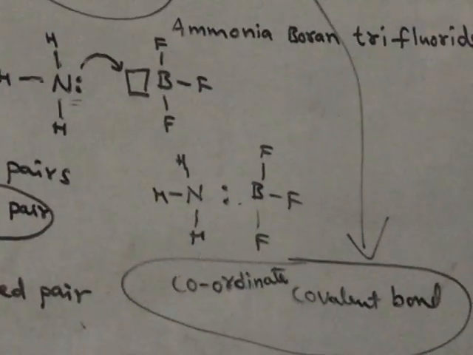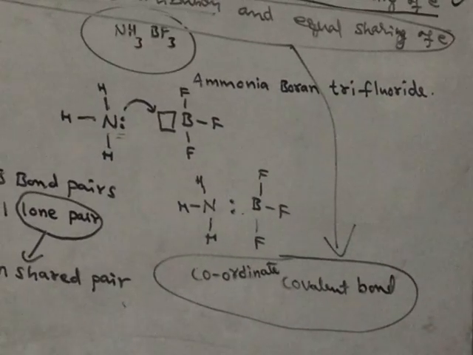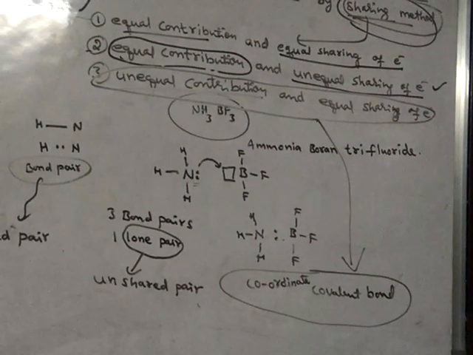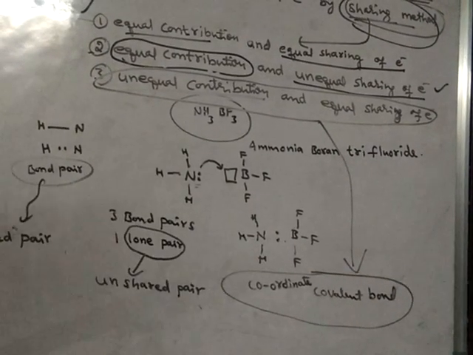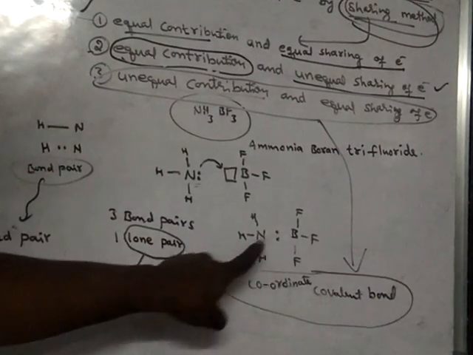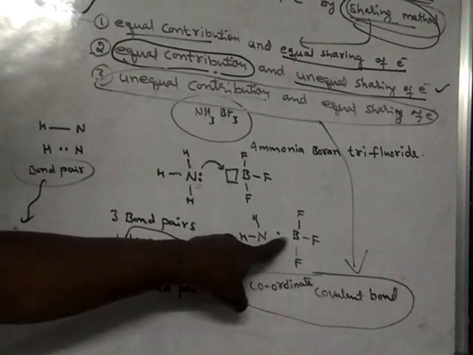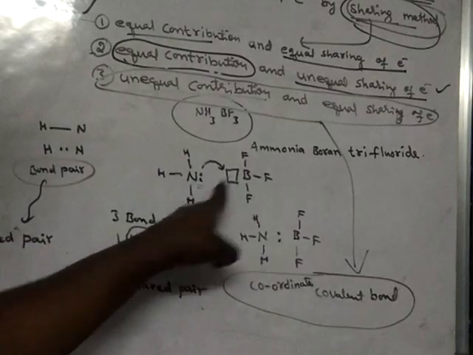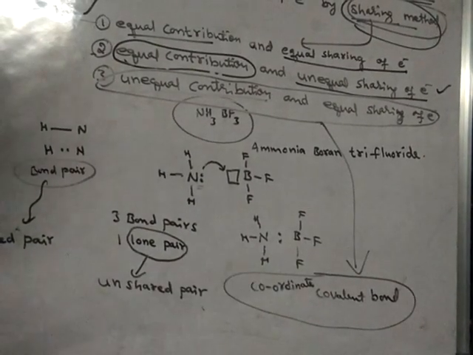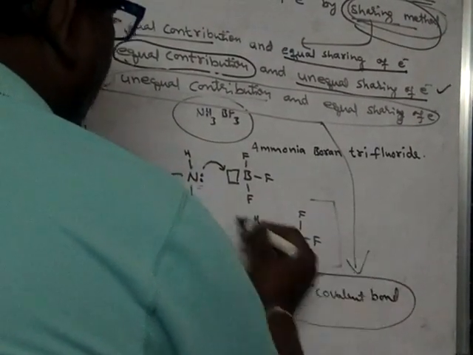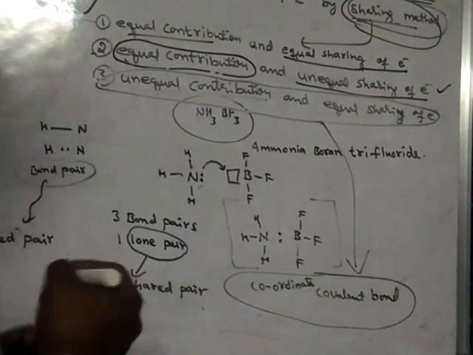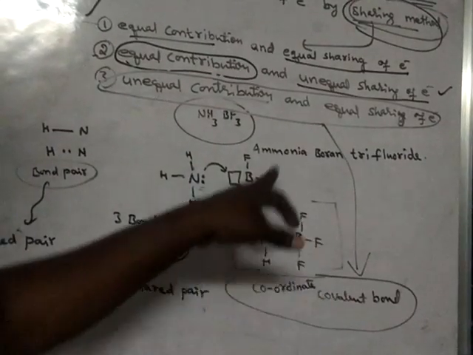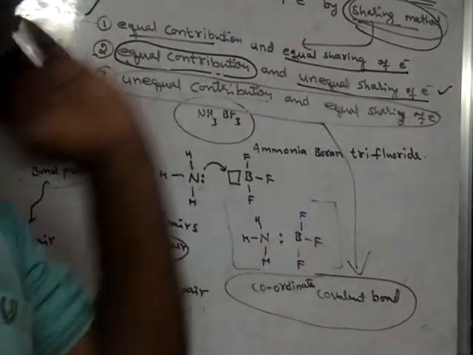Coordinate covalent bond between ammonia and boron trifluoride. This is a boron trifluoride molecule. This is an ammonia molecule, and there is a bond formed between these two molecules. As a result, a complex molecule is formed. This molecule should be written in a square bracket, hence it is called a complex molecule. The name of this molecule is ammonia boron trifluoride.